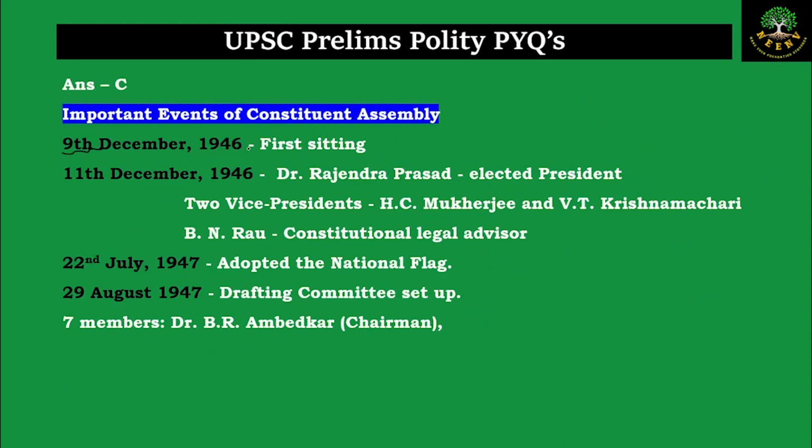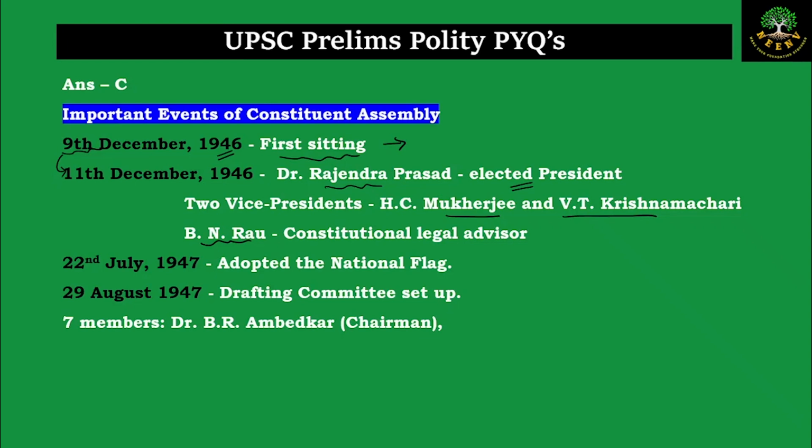On December 9th, 1946, the first session of the Constituent Assembly took place, and in this session there was an interim president, Dr. Sachidananda Sinha, who was the eldest member of the house. He was chosen to conduct the affairs of the house. After that, on 11th December 1946, Dr. Rajendra Prasad was elected as the president, and we had two vice presidents: H.C. Mukherjee and V.T. Krishnamachari. And B.N. Rao was selected as the constitutional legal advisor.